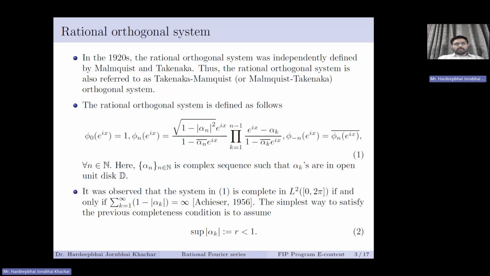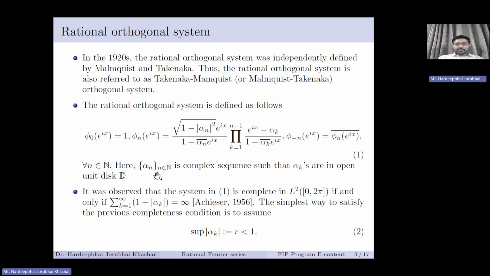So let's begin with what is a rational orthogonal system. In the 1920s, the rational orthogonal systems were independently defined by Malmquist and Takenaka, and the system is called the Malmquist-Takenaka system or rational orthogonal system. The rational orthogonal system is as defined in this equation 1. Now this looks a little bit complicated, but yeah, this is the system. If we take alpha equal to 0 everywhere, then we get our classical exponential system, that is e raised to i n x k. So basically, this is in a way a generalization of the classical exponential system.